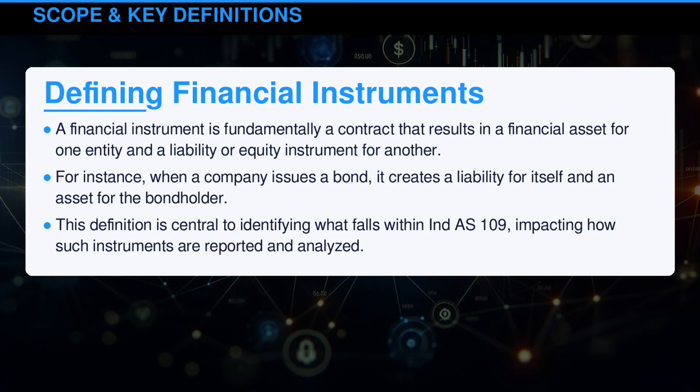A financial instrument is fundamentally a contract that results in a financial asset for one entity and a liability or equity instrument for another. For instance, when a company issues a bond, it creates a liability for itself and an asset for the bondholder. This definition is central to identifying what falls within Indian Accounting Standard 109, impacting how such instruments are reported and analyzed.